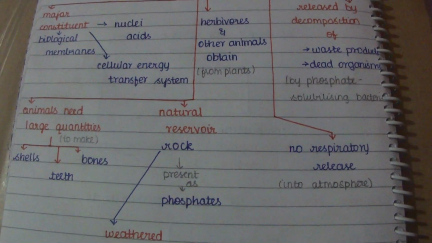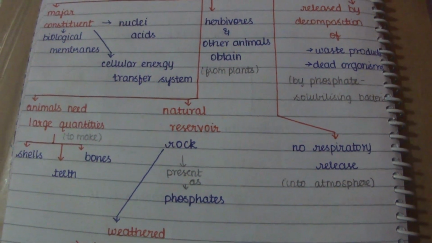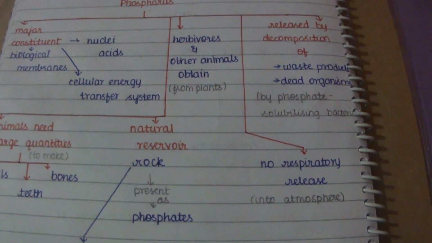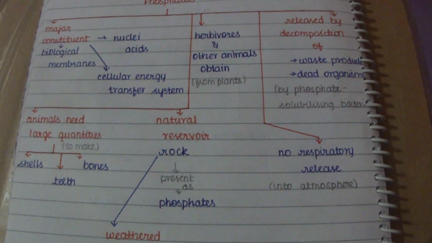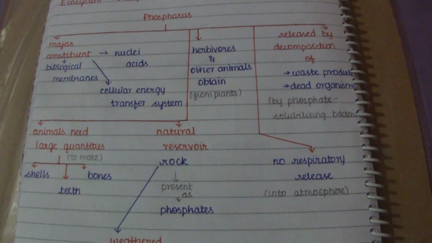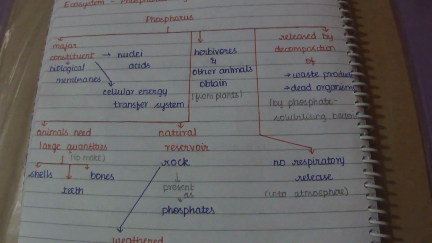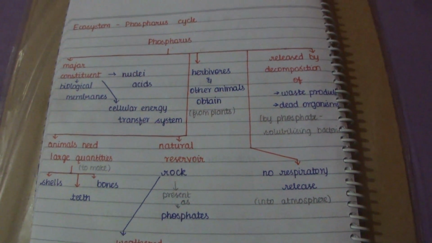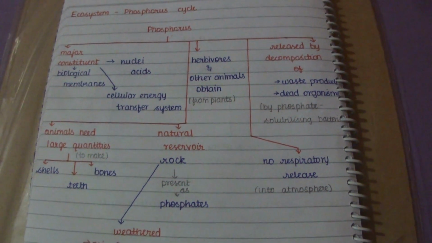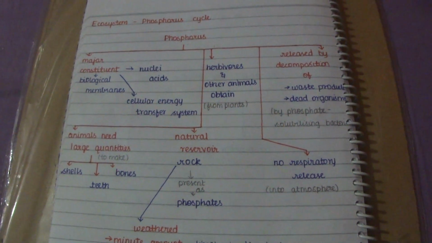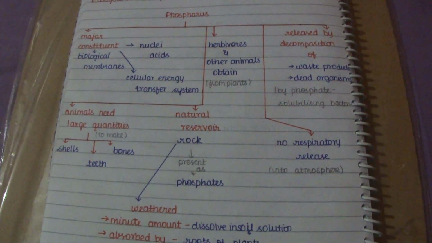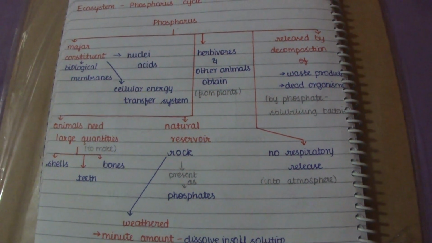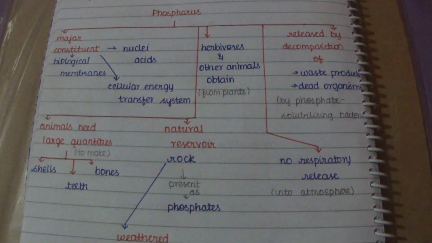Unlike the carbon cycle, there is no respiratory release of phosphorus. We already discussed that in the carbon cycle a considerable amount of carbon is returned back to the atmosphere in the form of CO2 by the respiratory process of producers and consumers. But in the phosphorus cycle, there is no respiratory release.